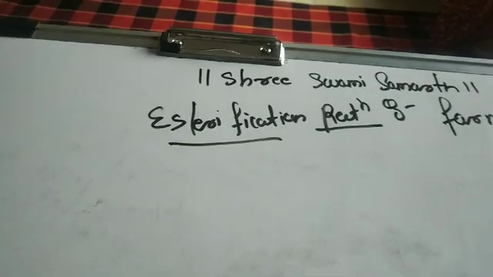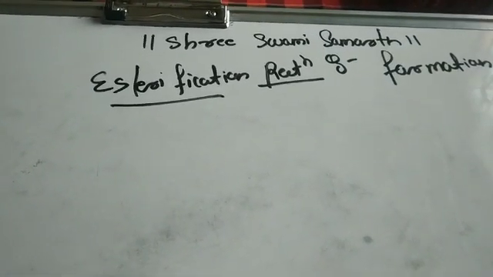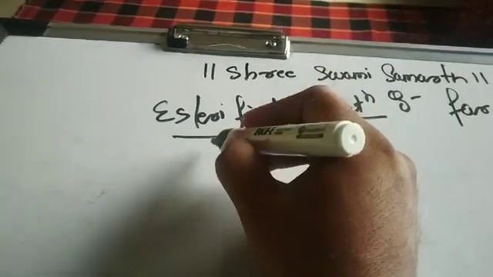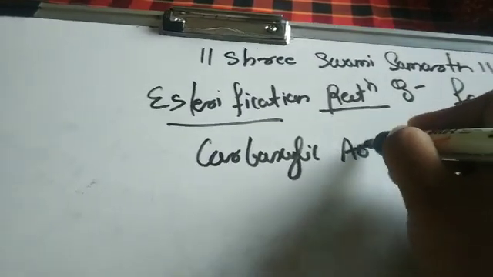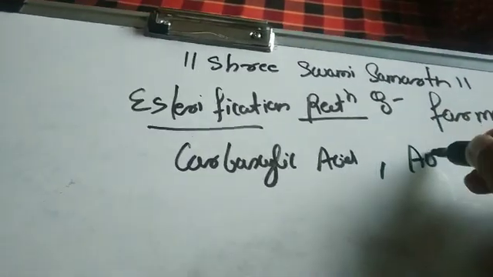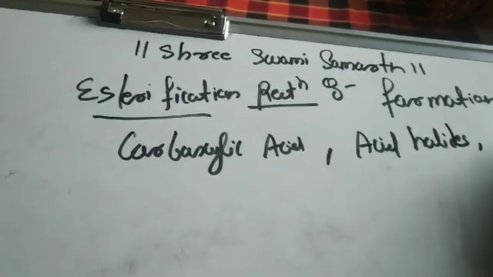So here in this reaction, alcohols and phenols form ester by reaction with the carboxylic acid. You can note it down. With carboxylic acid, with acid halides, and with acid anhydrides.